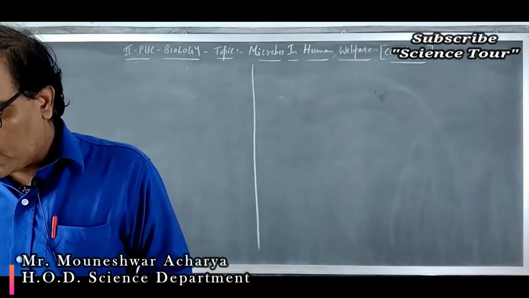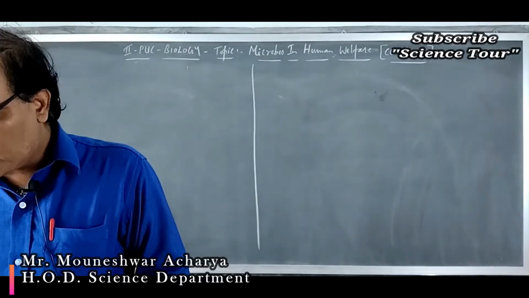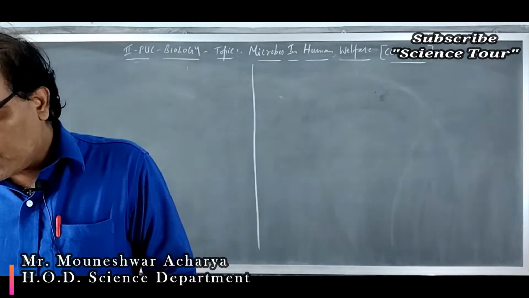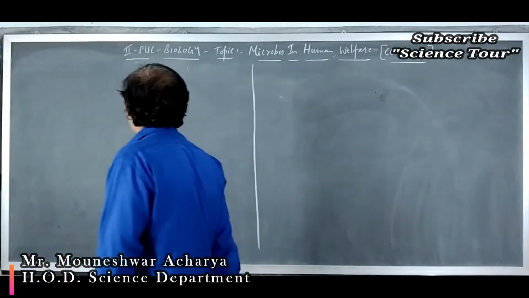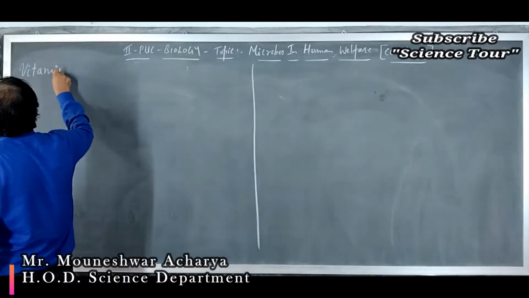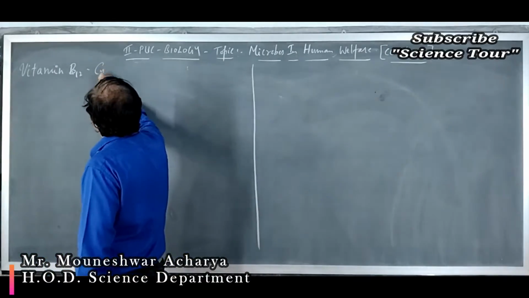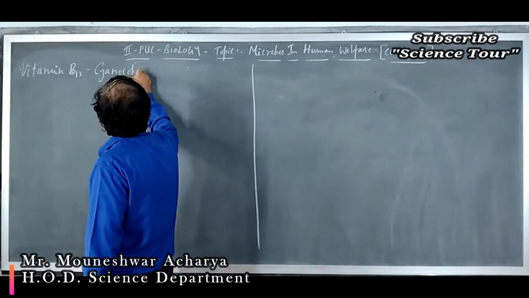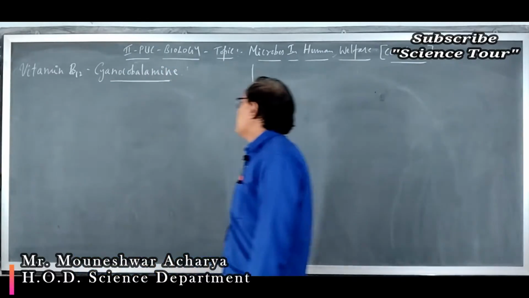The vitamin whose content increases following the conversion, it is not conservation, it is conversion of milk into curd by the lactic acid bacteria is which vitamin? That is option 3, vitamin B12. Vitamin B12 is also called cyanocobalamin. I told you during the theory class, cyanocobalamin, that is vitamin B12 for you.